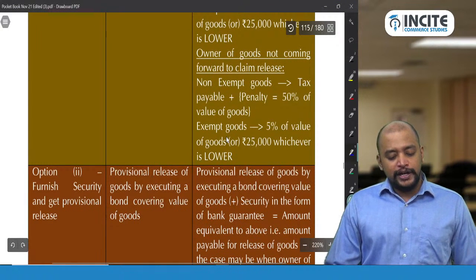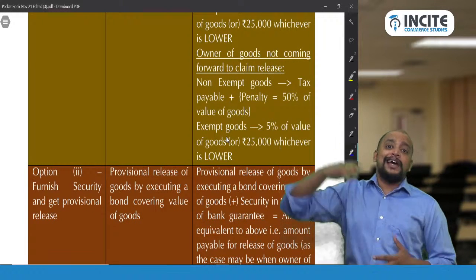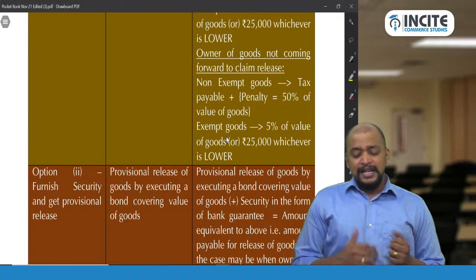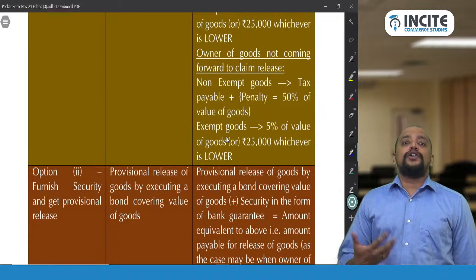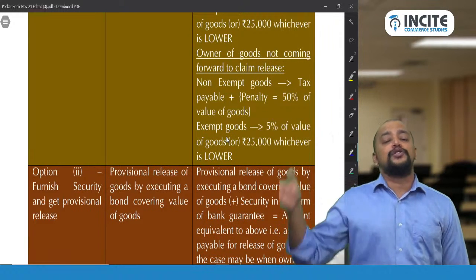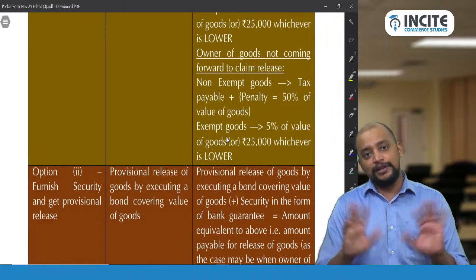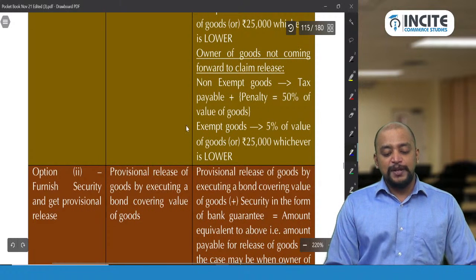When owner is not coming forward, if you see, the penalty when owner is not coming forward is more than the penalty when owner is coming forward. This is because of the simple reason that when owner is not coming forward, they wanted to identify the owner of the goods. That's the reason why there is more penalty when owner is not coming forward, when transporter is coming forward. That's a simple reason. Okay. So tax payable plus penalty is 50% of the value of goods.